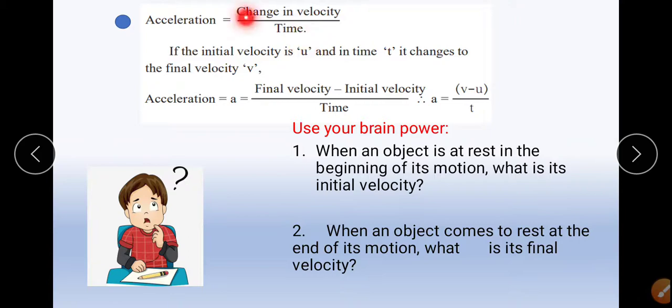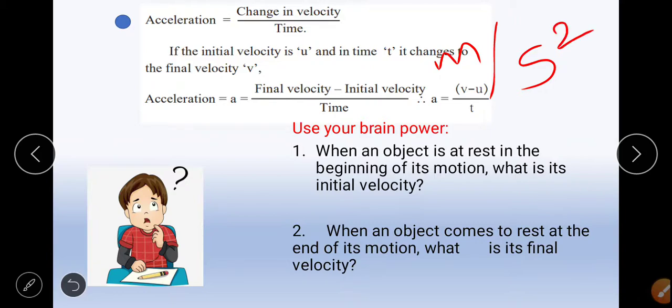Velocity is meter per second. The unit of velocity is meter per second, then divided by time. Time is again the second, so if we divide again by second, we will get second square. So the unit comes out to be meter per second square for acceleration.